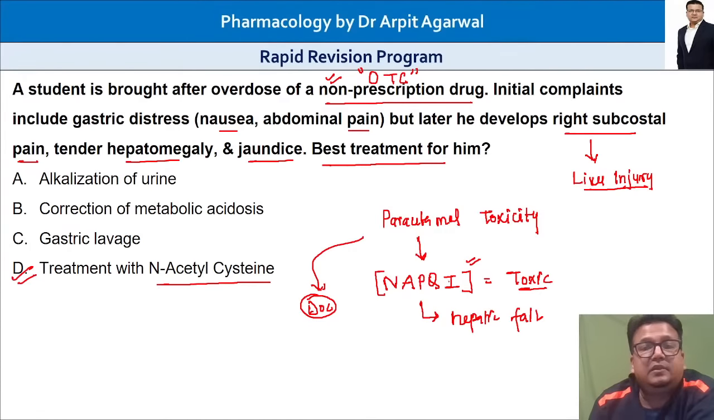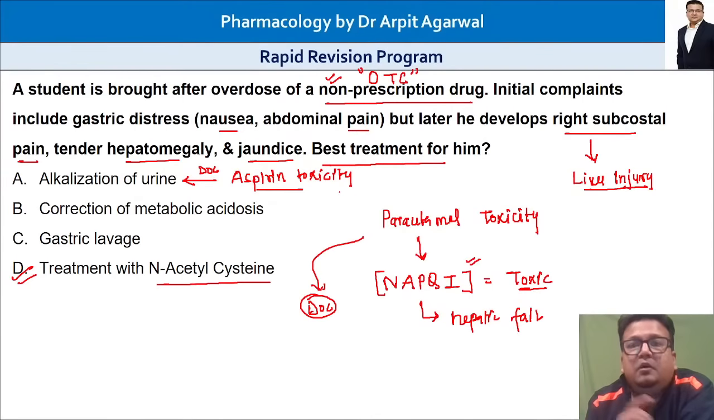As Dr. Najib has correctly stated, alkalization of urine would have been the drug of choice if it was an aspirin poisoning. If it was aspirin toxicity or aspirin poisoning, then the answer would have been alkalization of the urine. So remember, aspirin is also a non-prescription drug, and so is paracetamol.